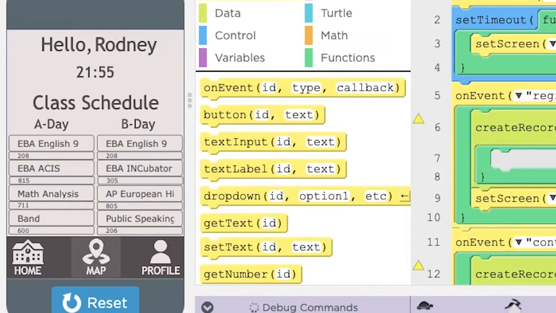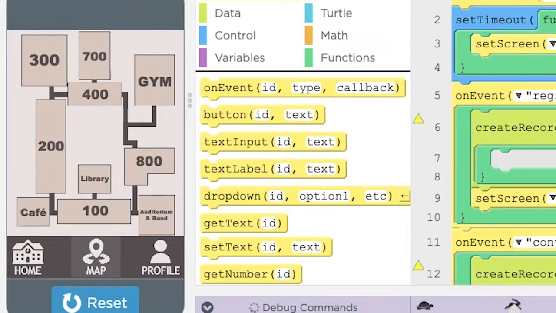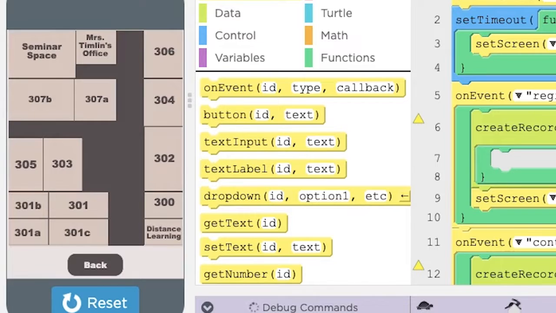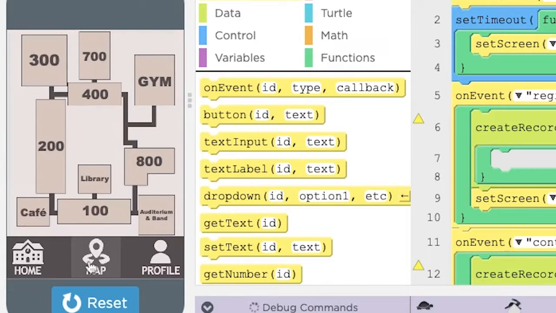Now for the main function of this, the map. This is what the map looks like. You'll be greeted with a simple version of the map. It's a very simplified version. But if you click on some of these, except for the gym, cafeteria, and auditorium and band, all of these have more detailed looks of what the rooms are. For instance, in the 300, you have all of the numbers here as well as the seminar space and offices. If you click back, you'll get sent to the map screen.